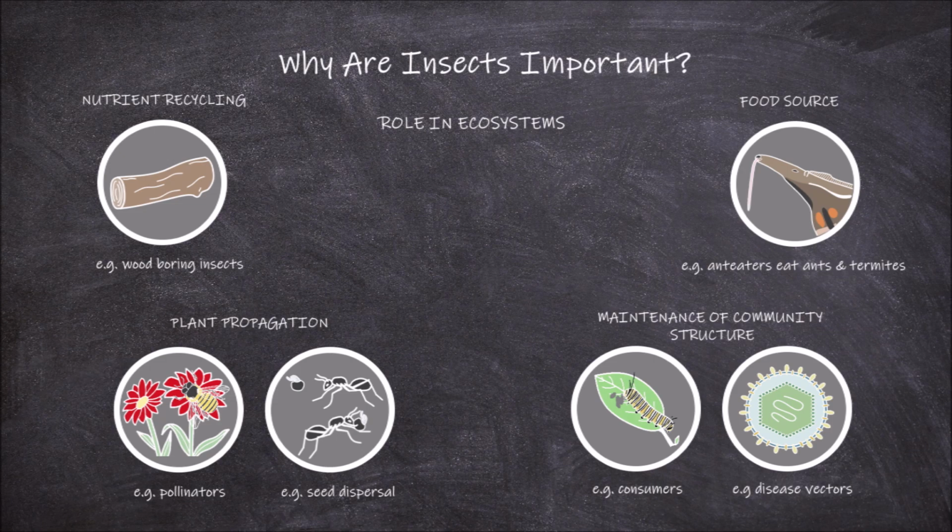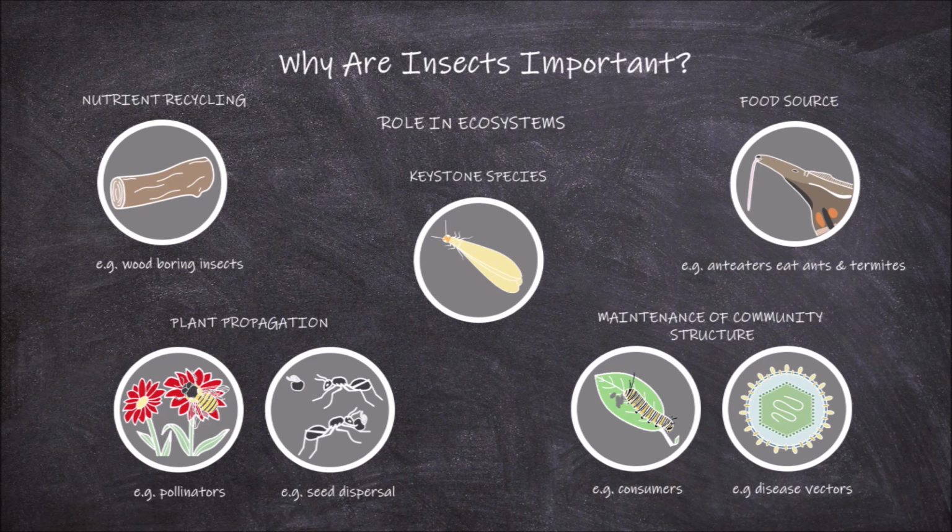Some insect species are so important in a particular ecosystem that they may even be considered a keystone species. A keystone species is one that plays an important role in the structure and maintenance of an ecological community. An example of insects that act as keystone species are termites, as they play an important role in the structure and maintenance of their ecological community. If they were to be removed, it would have a major effect on this community.